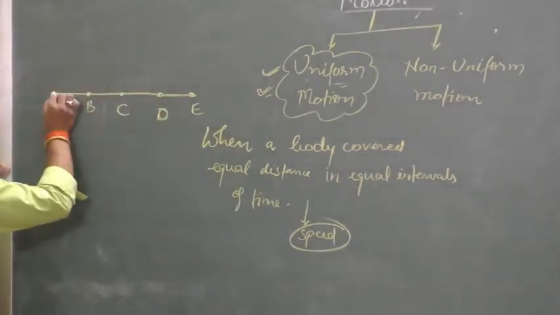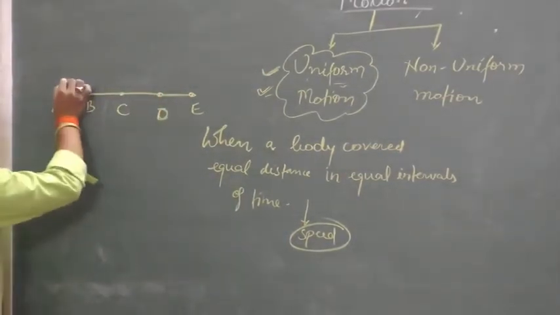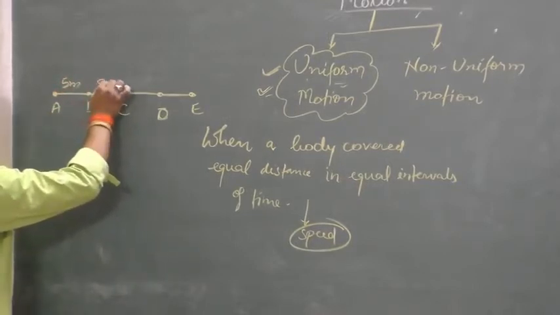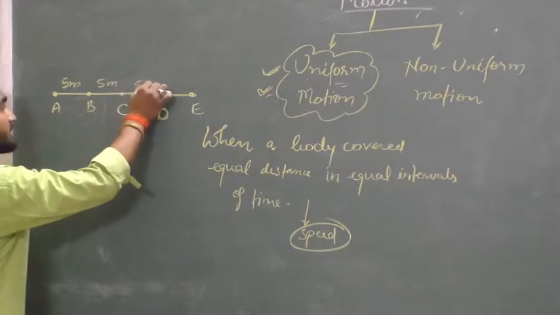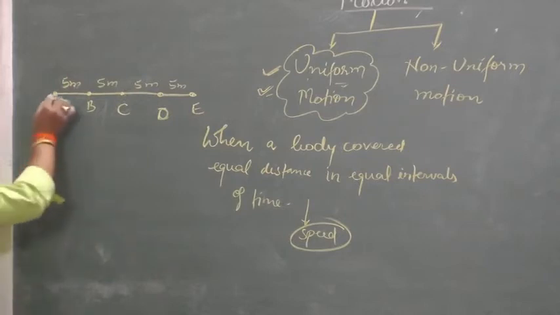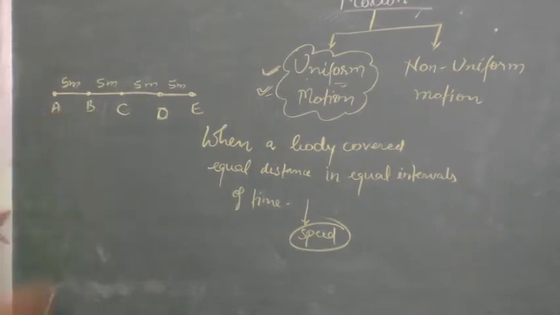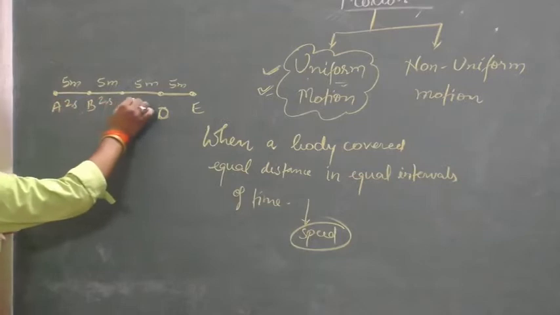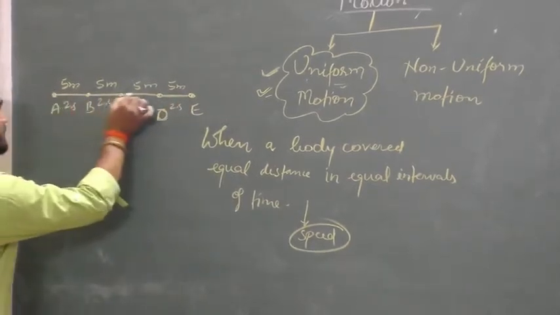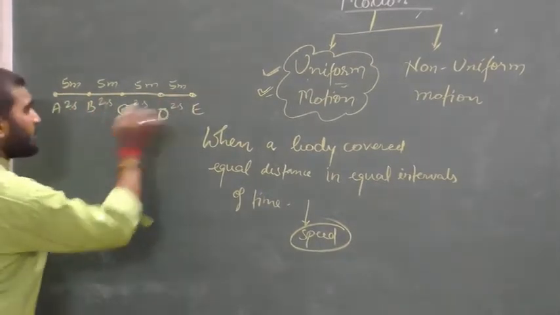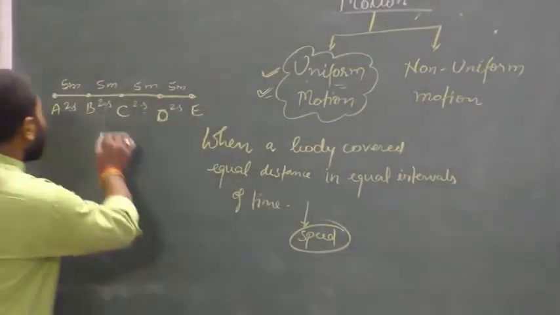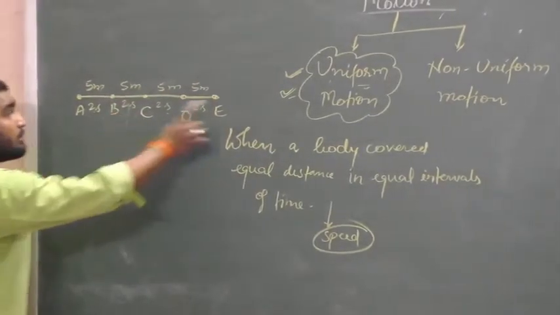Let us suppose between A and B the distance is 5 meter, B to C distance is 5 meter, C to D is 5 meter, D to E is 5 meter. And the time taken to cover the distance from A to B is 2 seconds. Here also 2 seconds, here also 2 seconds, here also 2 seconds. So here equal distances are traveled in equal intervals of time.